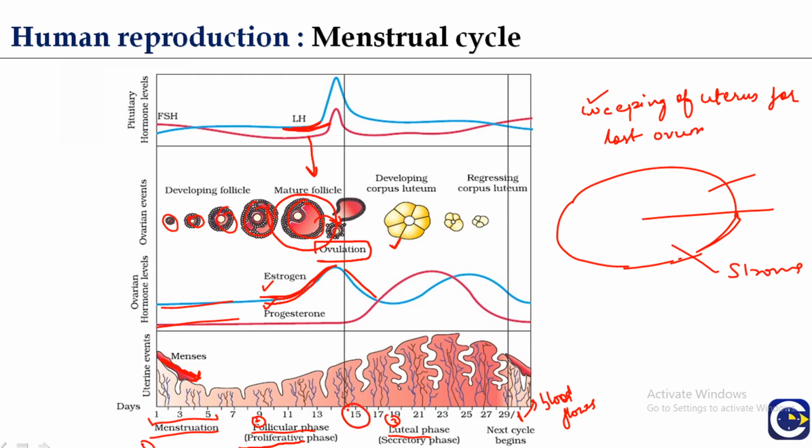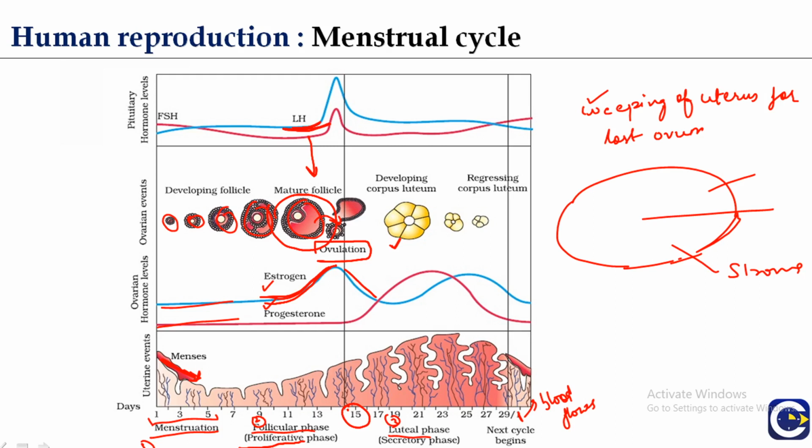This is an important event during the reproductive cycle, and it occurs after about 14 days. Estrogen also stimulates the uterus to prepare for the implantation and nourishment of the fetus, which is likely to arrive after ovulation. Also under the influence of estrogen, the lining of the fallopian tube is thickened and its cilia and their movements are increased. Now this phase is followed by the luteal phase.